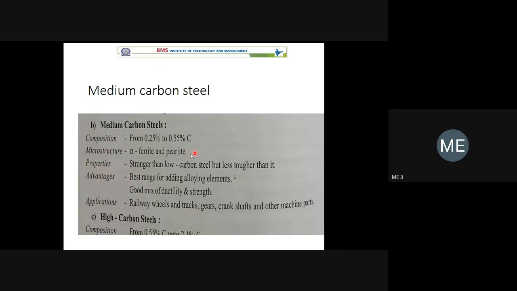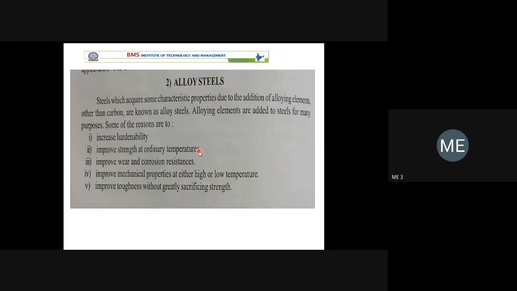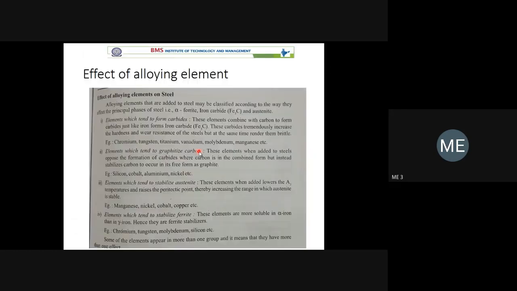Microstructure, no need to worry about given the time. For high carbon steel, again, remember the composition, properties, advantages, and disadvantages if required, and applications. Then alloy steel, where you add alloying elements to get specific properties. If you add different alloying elements, there may be changes in the material. The effect of alloying elements is also given.